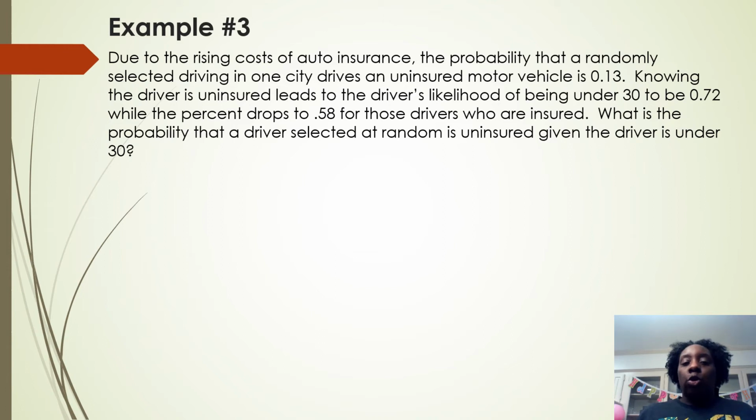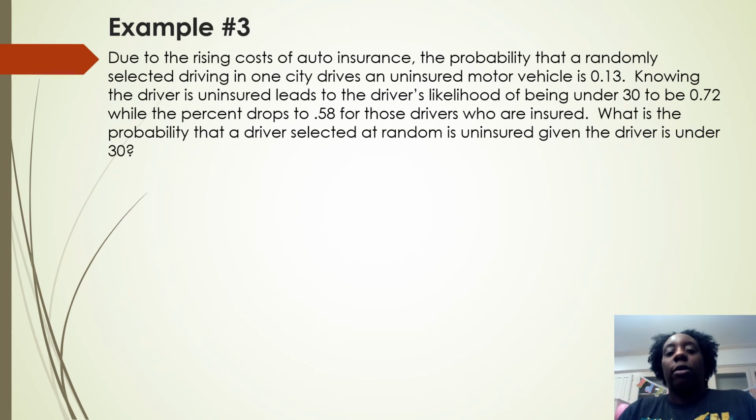So here we go. Due to rising costs of auto insurance, the probability that a randomly selected driver in one city drives an uninsured motor vehicle is 0.13. Knowing that the driver is uninsured leads to the driver's likelihood of being under 30 to be 0.72 or 72%, while the percent drops to 58% for those who are insured. So what is the probability the driver selected at random is uninsured given that the driver is under 30?